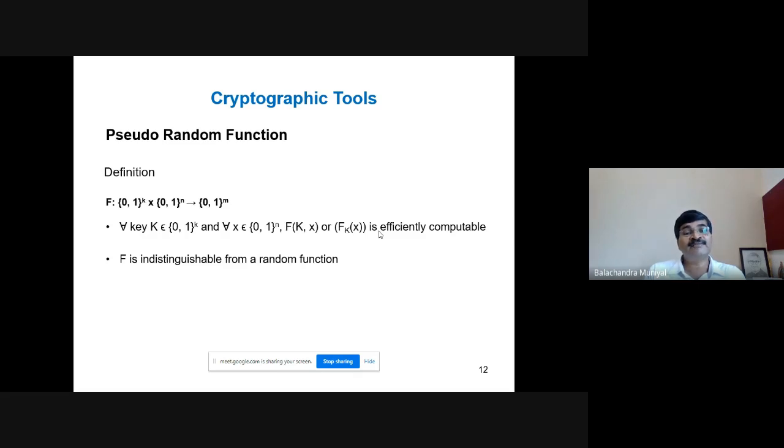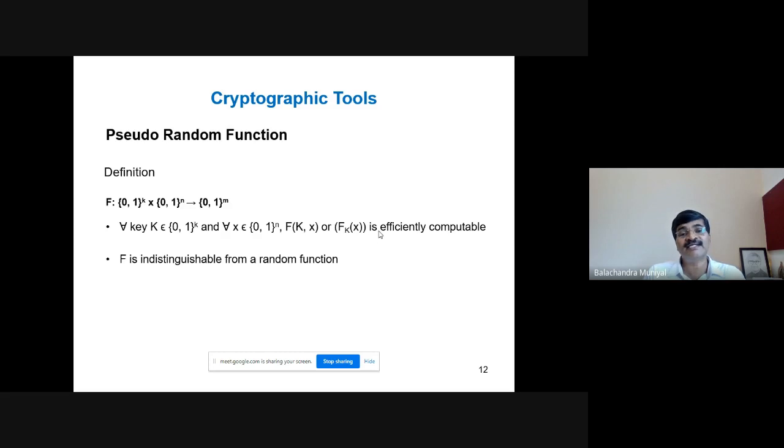If you consider the first parameter as the key, second parameter as a plain text, some data, the function or the algorithm provides you some other binary string of length m. In some cases, k, n and m may be same or they may be different also. Can you compare this operation with some stream cipher techniques?